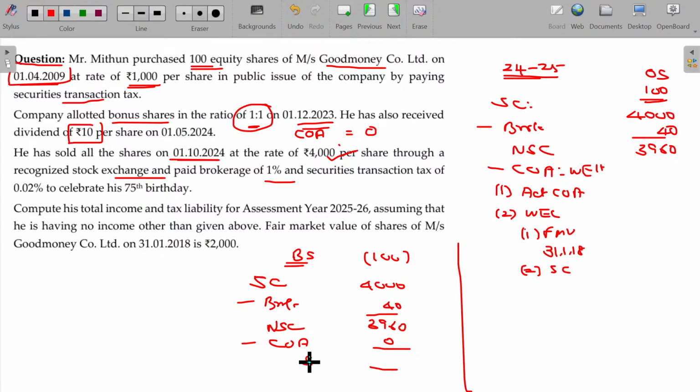So the bonus share is allotted on 23 and sold on this date, less than 1 year. So it will be considered as short-term capital gain only. So 3,960 short-term capital gain per share. So for overall shares, 3,96,000 will be the short-term capital gain in total. Okay.